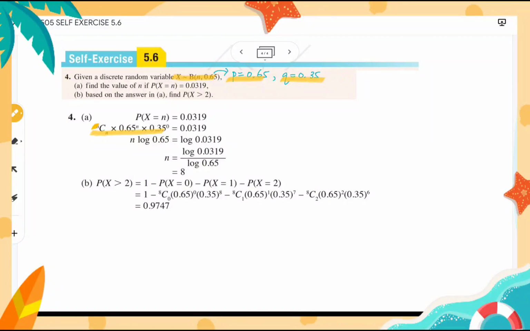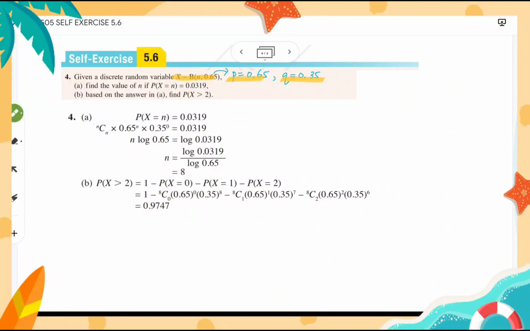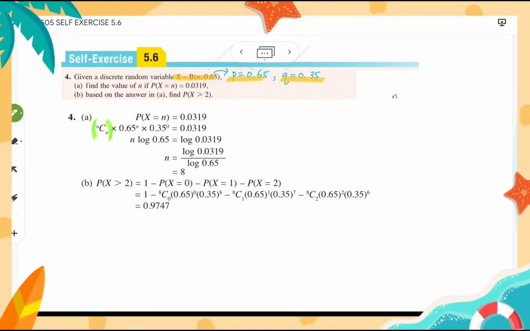And then it equals 0.0319. Then from here, what is nCn? Out of n objects, we choose n. We choose all the n objects. So nCn is like out of 5 objects, I choose 5 objects. How many ways are there? Only one way. So same thing, if you have n objects and you are choosing all the n objects, you have one way.